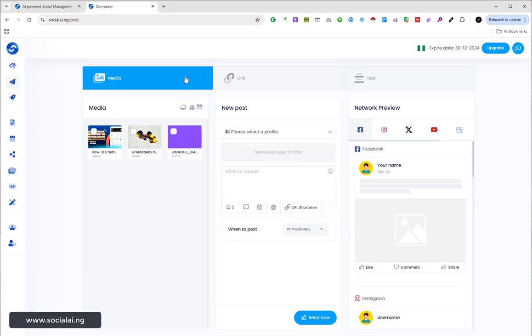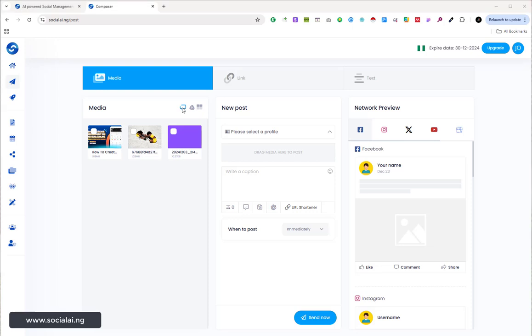So let us come down to media. I will be showing you other features you can actually perform right here. You can integrate your Google Drive directly to this platform so that you can be able to copy your images. Let me say you upload your images, or you have your posts on your Google Drive, or you have it on other clouds. You can easily integrate it from here and add them directly from your Google Drive to SocialAI. Another thing is that you can upload custom media. If you want to upload custom media, what you just need to do is to click on this button right here.